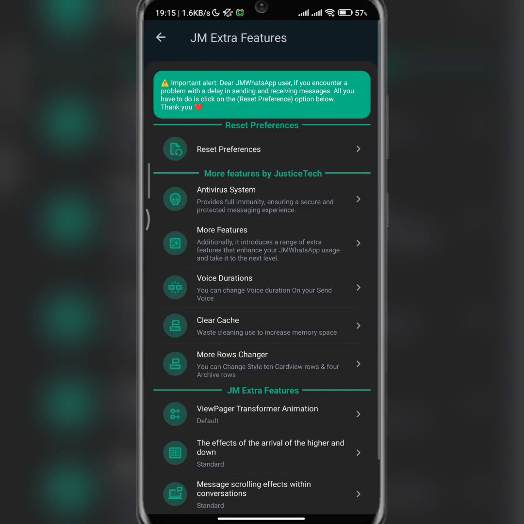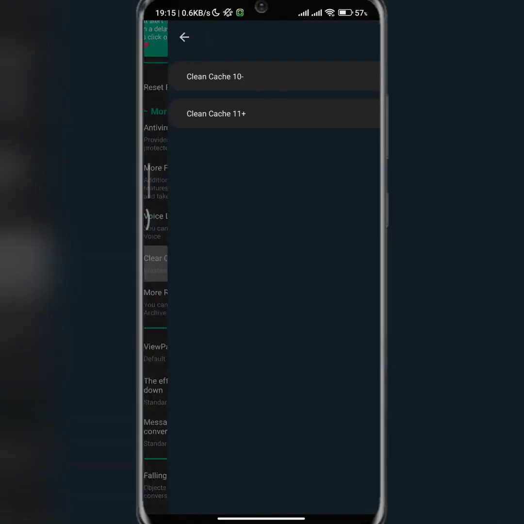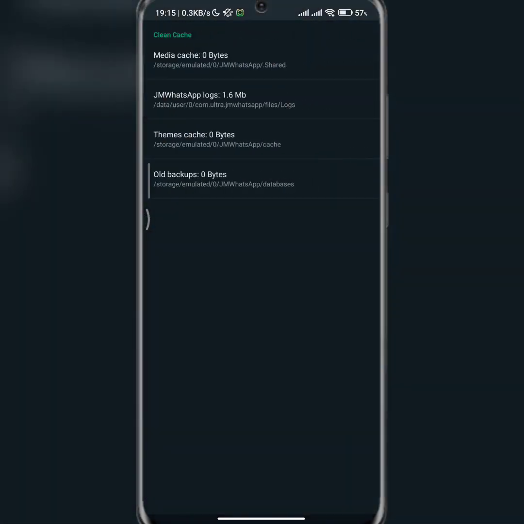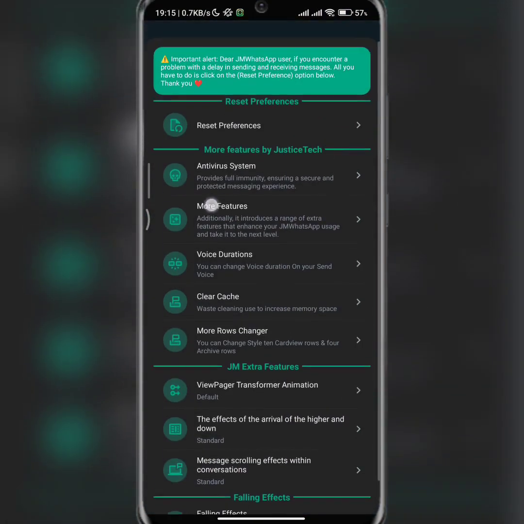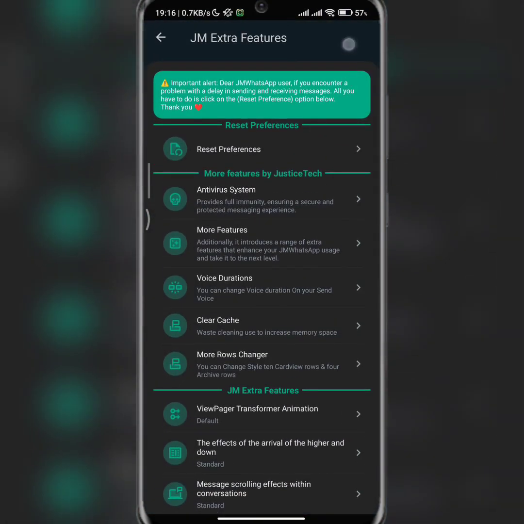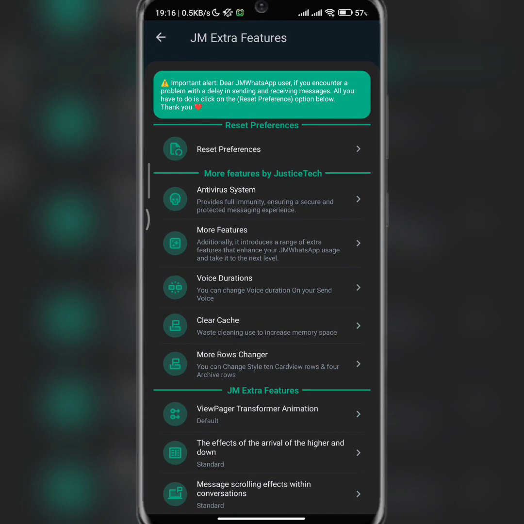This is the features aspect, and from here you can do so many things. One of the other ways by which you can make your WhatsApp faster is by coming here, clear cache. As you can see, just clear the GM WhatsApp log, and then you are good to go. All right, so let's start from the top. It says important alert: dear GM WhatsApp users, if you encounter a problem with a delay in sending and receiving messages, all you have to do is click on the reset preference option. So this is the reset option.